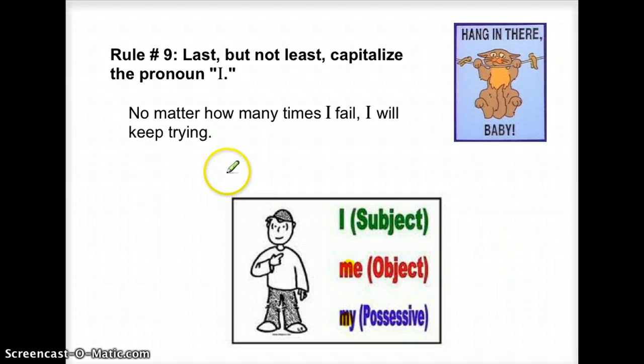For example, no matter how many times I fail, I will keep trying. The person is talking about himself, therefore he is the subject. However, if you said, music is very important to me, me would be the object, music would be the subject. And possessive, that is my music. Once again, my is possessive. You're showing that something belongs to you. Therefore, it does not need to be capitalized. The letter I gets capitalized, but me and my do not.